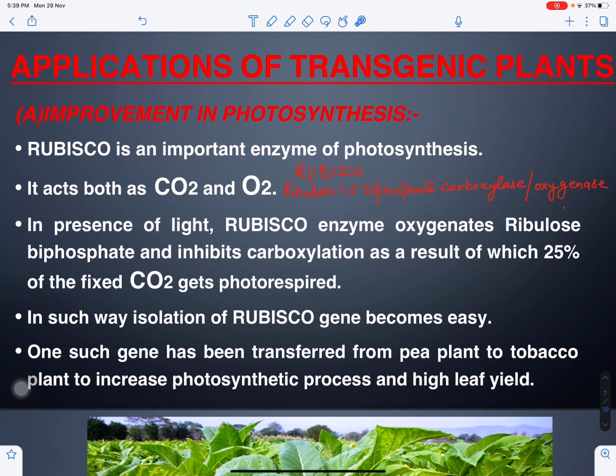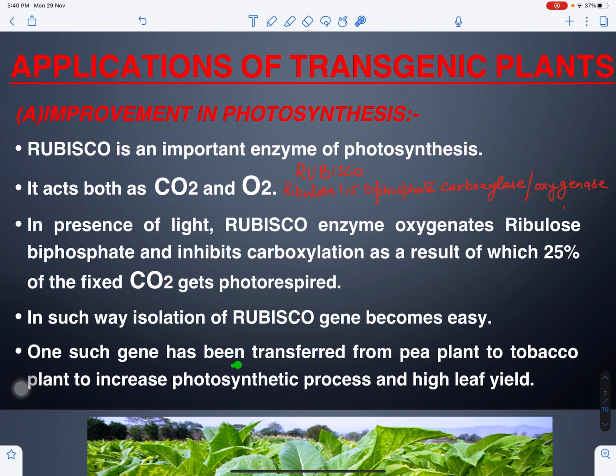But photosynthesis leads to the formation of biomass and helps in increasing the yield. So we are interested in this part of the enzyme which will improve photosynthesis. We can modify the enzyme so that only this part works, right? And we can introduce it into the plant, where yield will be increased, where loss is due to photorespiration. There we can improve the yield by inactivating this part, which is the oxygenase part.